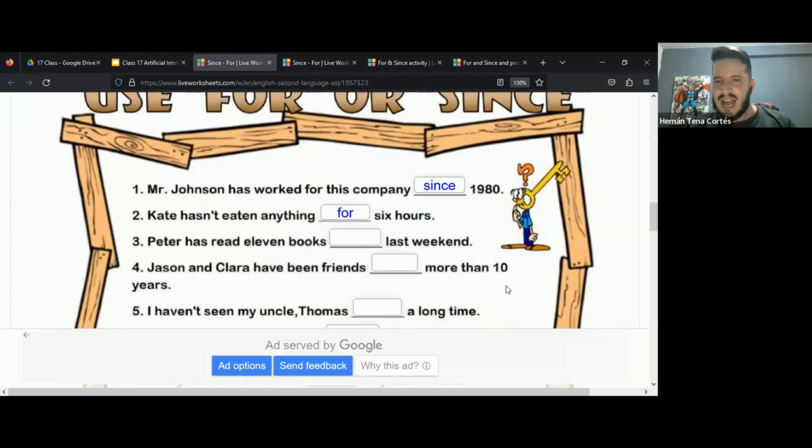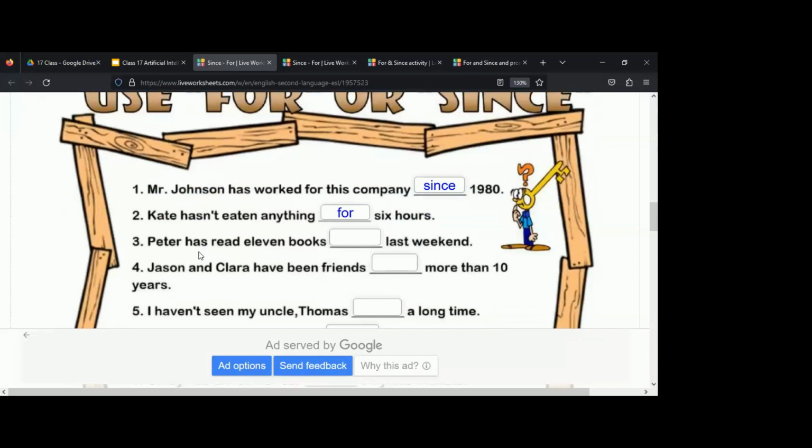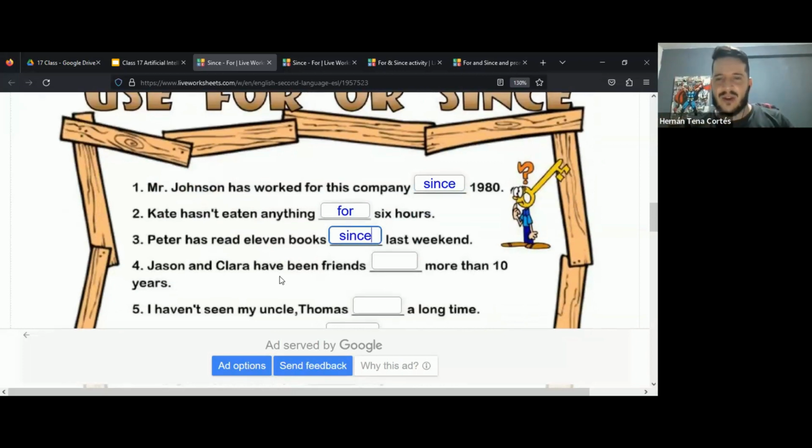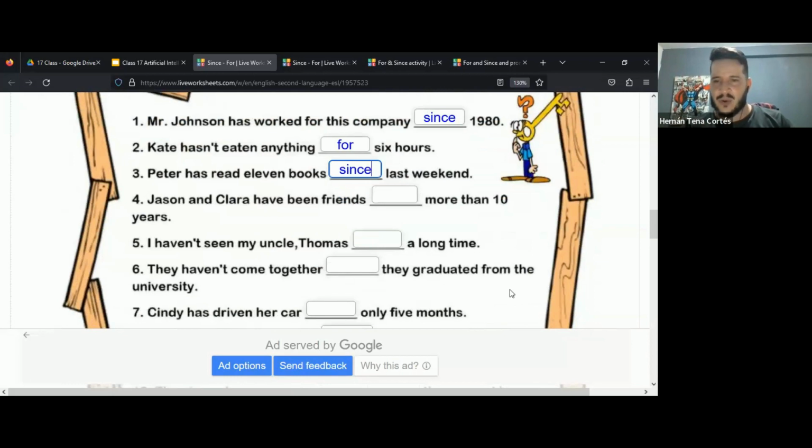Thank you, Beatriz. I'm going to ask Esther. Esther, can you help me with number 3, please? Peter has read 11 books since last weekend. Very good. Since last week. Yeah, since last week. So since that starting point until now, look at that. Very good. Fantastic. All right, let's go to another one.